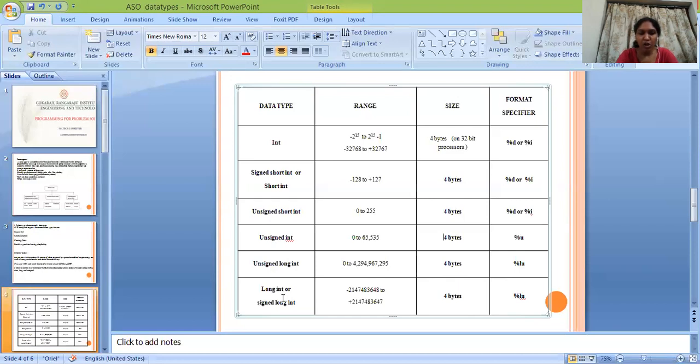Long int or signed long int. The range of long int or signed long int is minus 2147483648 to plus 2147483647. The size of long int is 4 bytes and the format specifier is %ld.